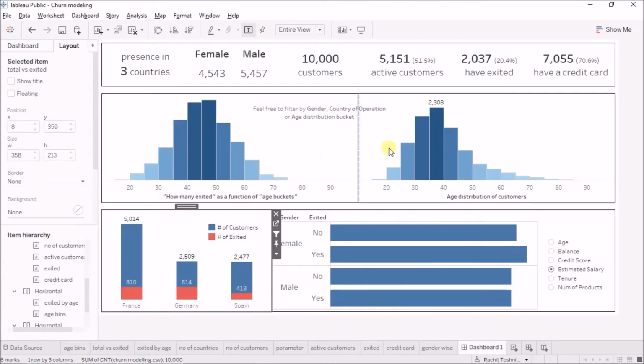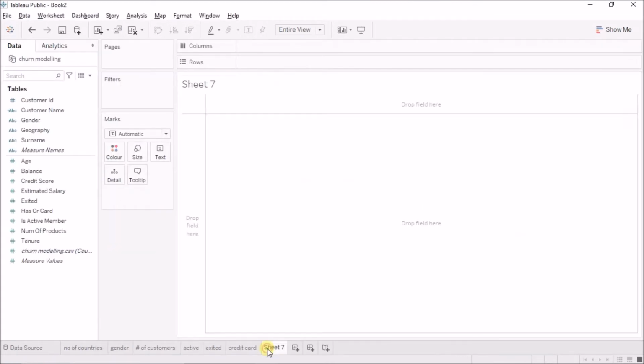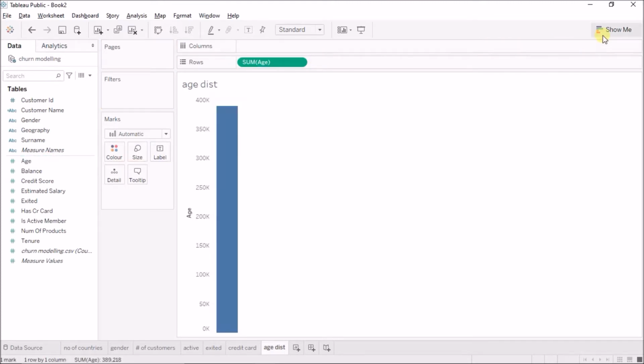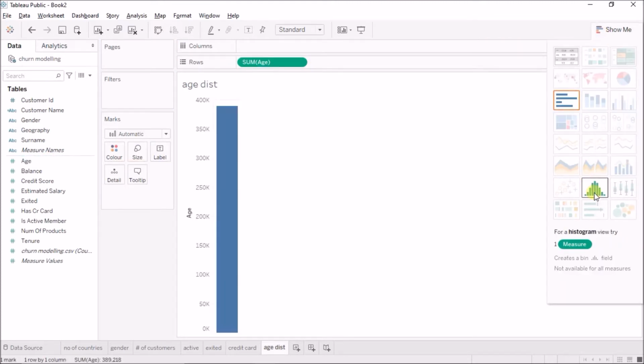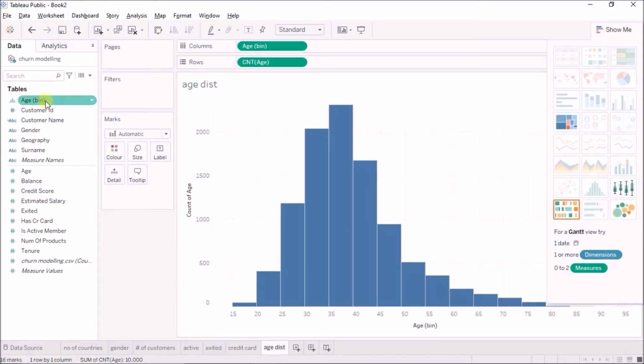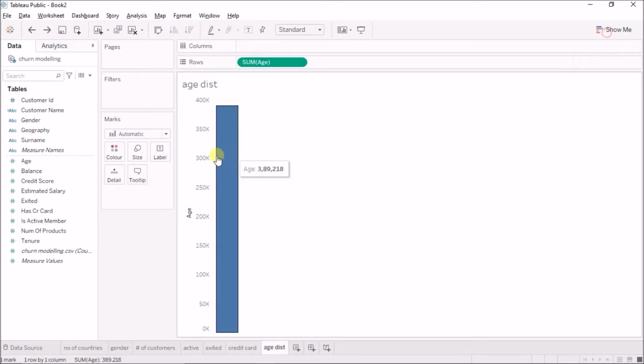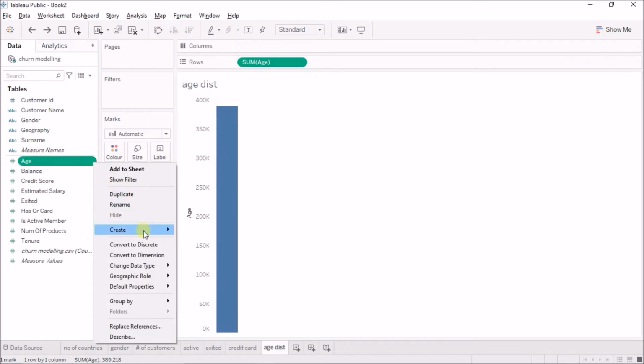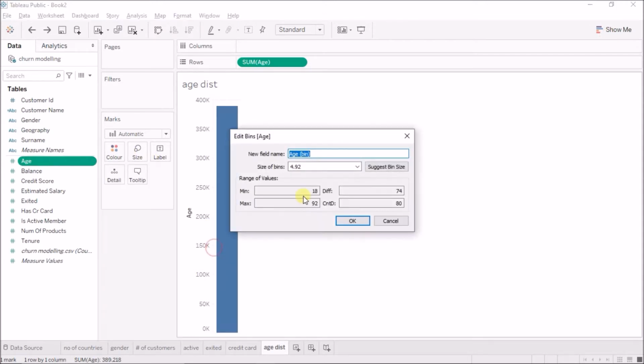Next is my age distribution. So that is also very simple. Age distribution, that is a histogram basically. So I'll bring the age here, and one easy way is to just click on histogram after coming to show me, and this will automatically create an age bin dimension. We can create this manually as well. So let us see how I can do it manually. I'll come to age, I'll create a bin, and the bin size I'll set to 5. Okay, and the name of the field is age bin.